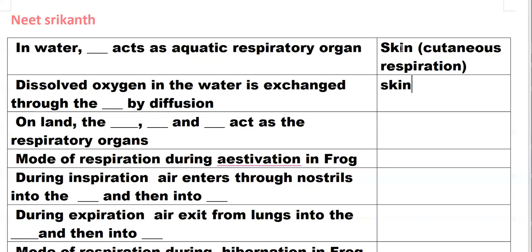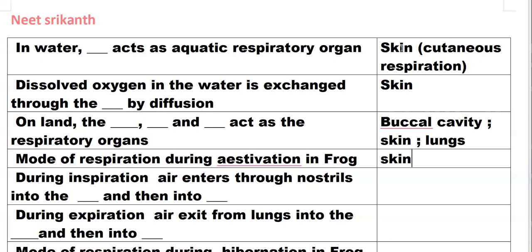On land, the buccal cavity, skin, and lungs act as respiratory organs. Mode of respiration during estivation in frog is skin respiration, that is cutaneous.